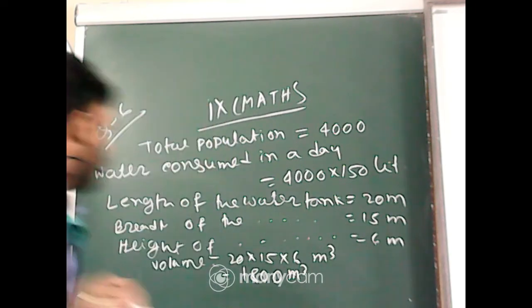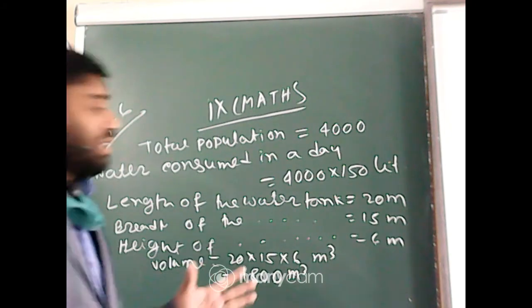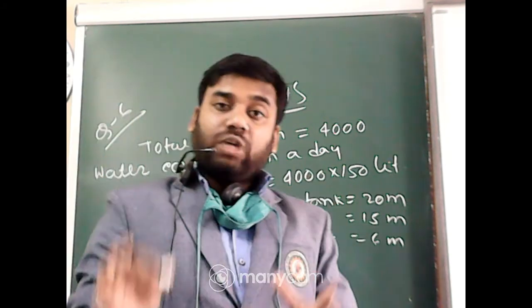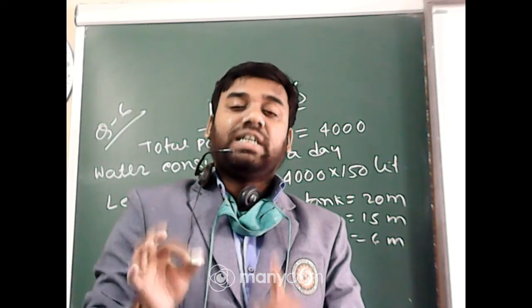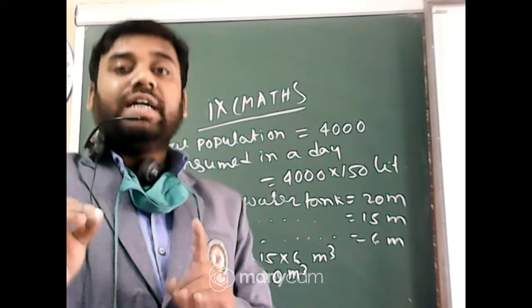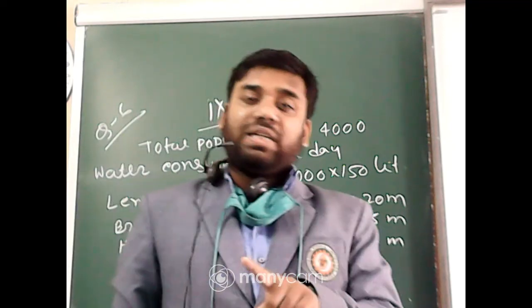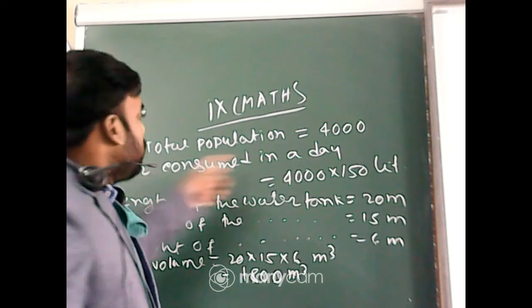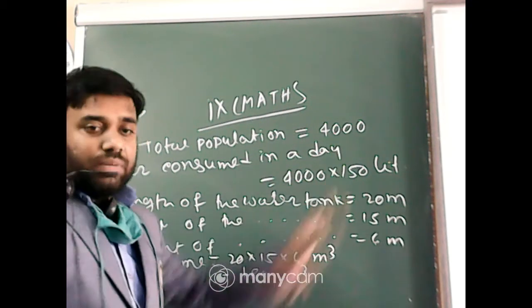So again I am repeating question number 6. The total population of that village is 4,000. Each of them needs 150 liters in a day. So for one person, 150 liters. So the total water consumption in a day is 4,000 into 150 liters.